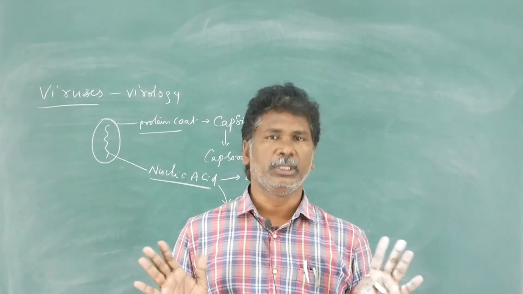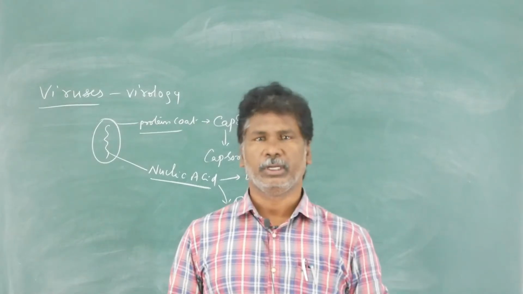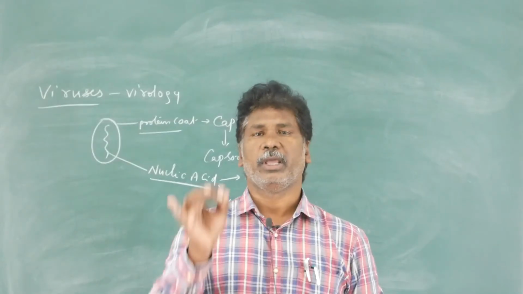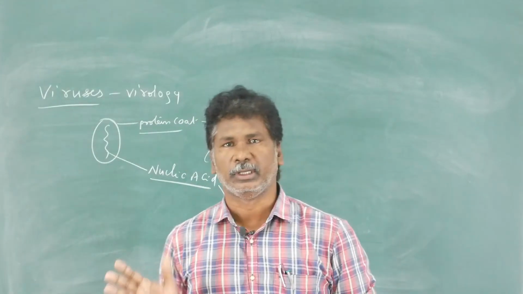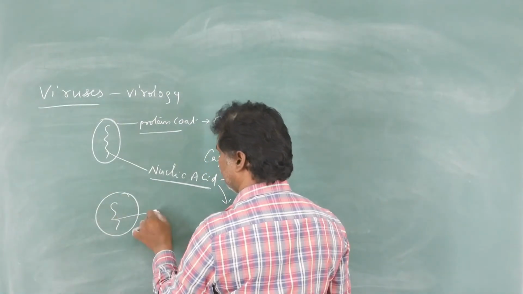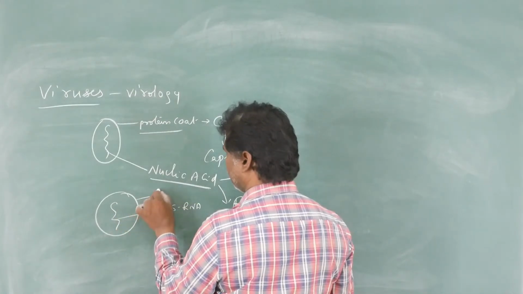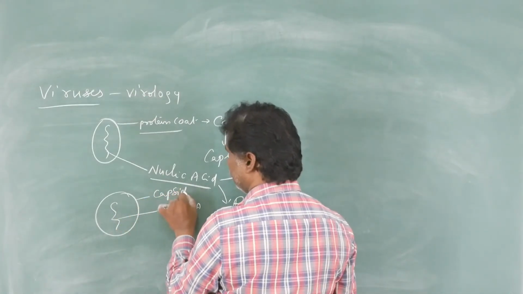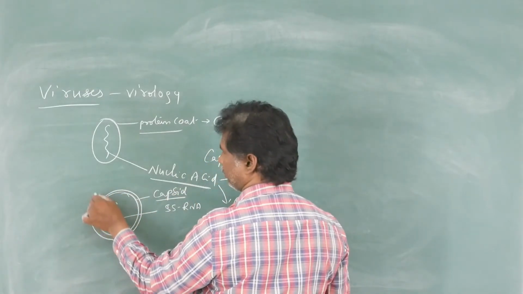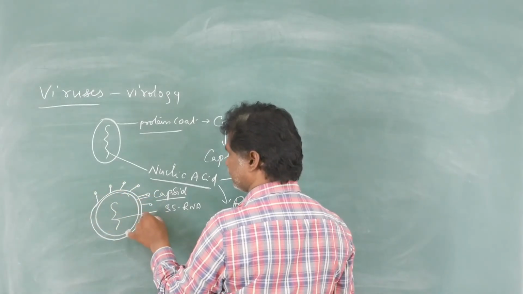No virus has both. For example, look at coronavirus. The second wave has also started. In coronavirus, the genetic material is RNA. When we observe the coronavirus structure, the genetic material is single-stranded RNA covered with a protein coat, called the capsid. Around that capsid there is another polysaccharide coat. Along with the coat there are a large number of spikes.